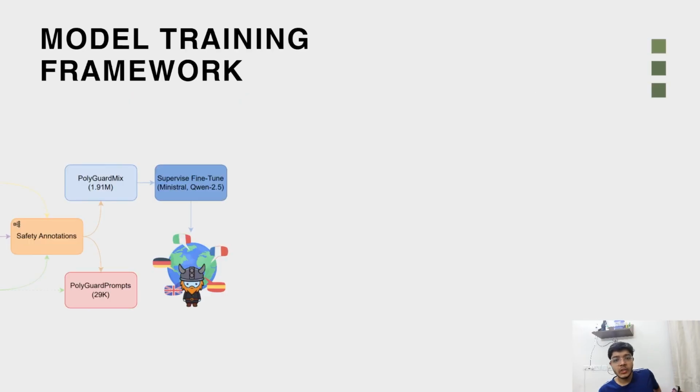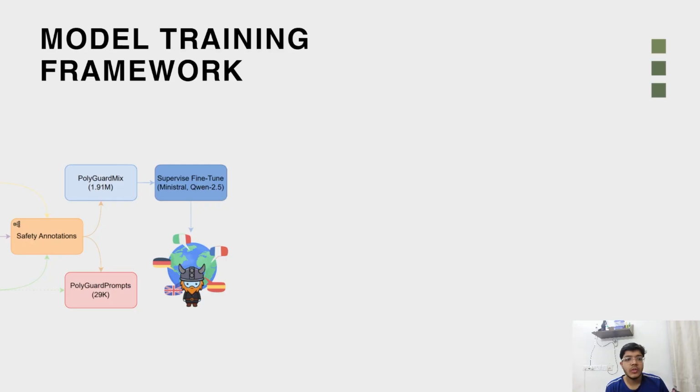So this slide basically shows how the authors trained the Polyguard models. Now, in the previous slide, we saw how WildGuard Mix and ITW samples were created, and they were eventually merged into a single big training set, which we call the Polyguard Mix, which contains a total of 1.91 million samples. The translated WildGuard test part will form the separate evaluation benchmark, which we call the Polyguard prompts. This has about 29,000 examples.